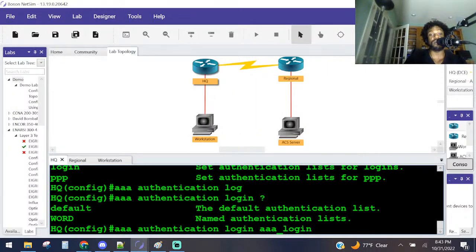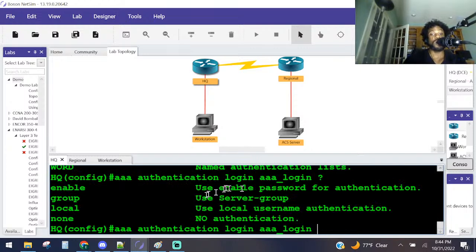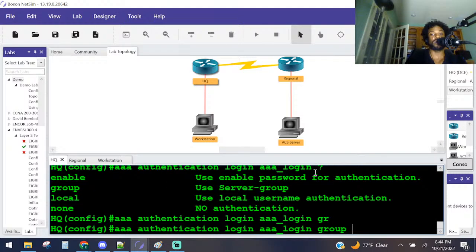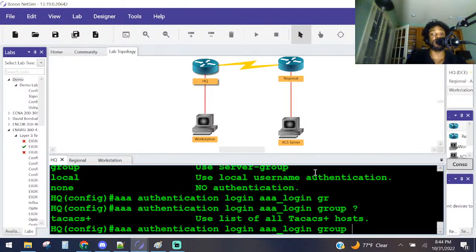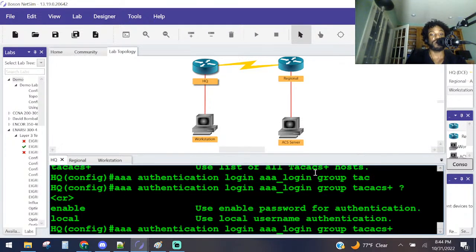So we created the authentication method, and we said to check this list right here. But in case that goes down, check for, actually, we've got to do the server first by doing group. So group, and then the list of TACACS servers. So in this case, TACACS. And then the backup method, which will be to check for the local database for the username and password. I hope that makes sense, right?